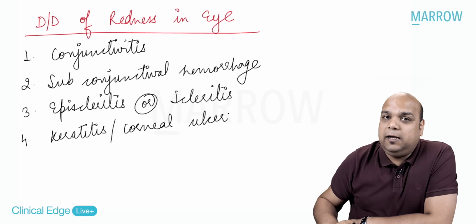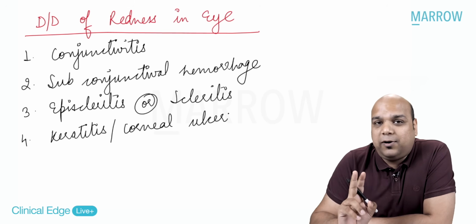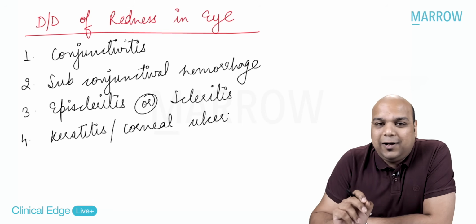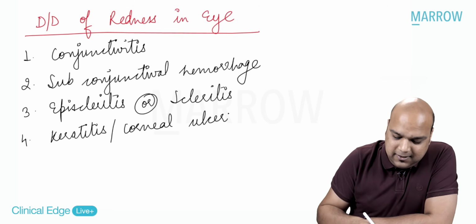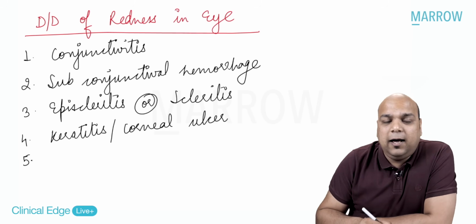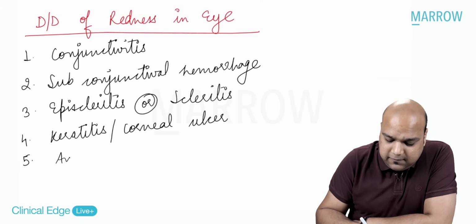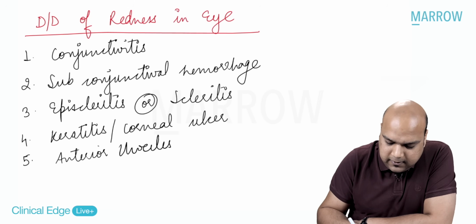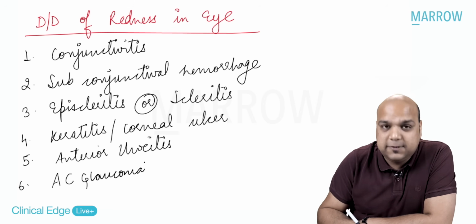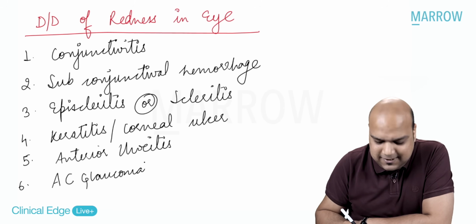So I don't know anything else about the patient right now. I'm just thinking about redness. What all can cause redness in the eye? Yes, I go inside. I say, okay, it can be even a case of anterior uveitis. It can even be a case of angle closure glaucoma. Angle closure glaucoma presents with severe redness in the eye as a symptom, yes.